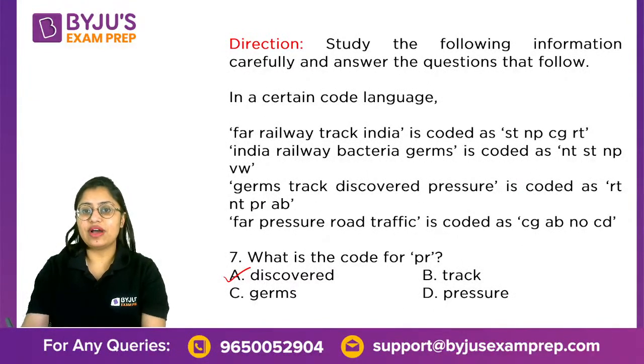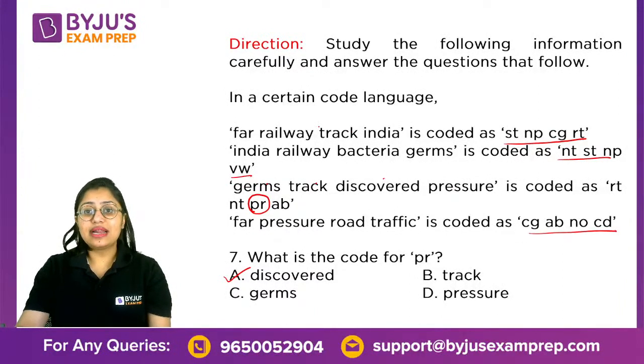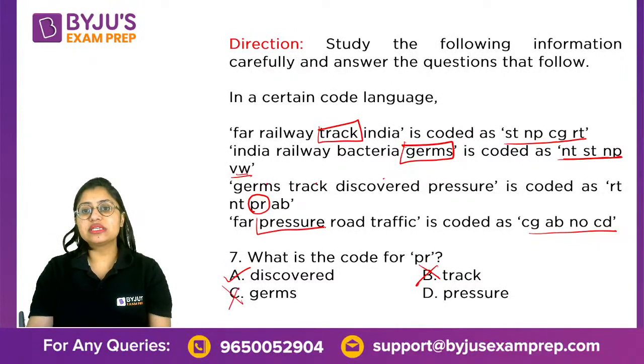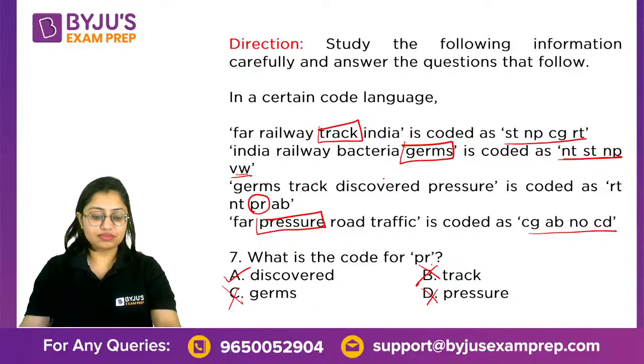Clearly, we're supposed to find out the code for PR, right? And it could be germs, track, discovered, pressure, but I realize there is no other statement where PR is given. But track is available in the first statement where there is no PR. I'm going to eliminate that. Germs is available in the second statement where there is no code PR. So I'm going to eliminate that. Pressure is present in the fourth statement where there is no PR. So I'm going to eliminate that. So the code for discovered is PR, right?